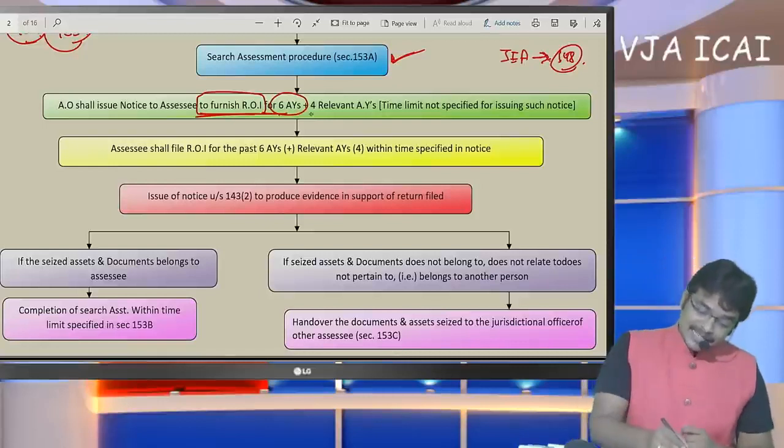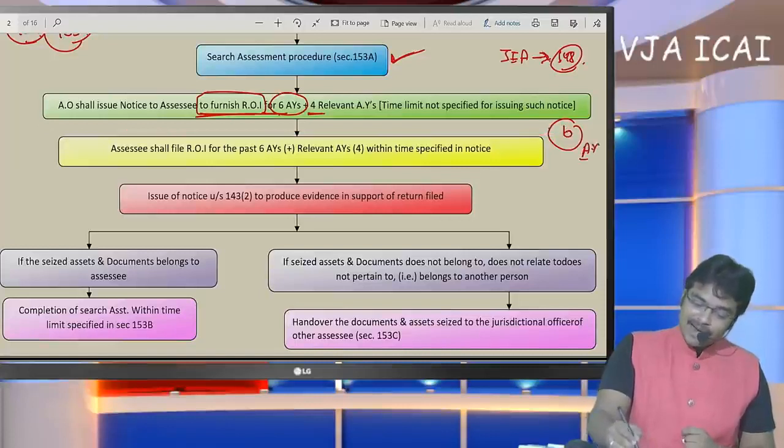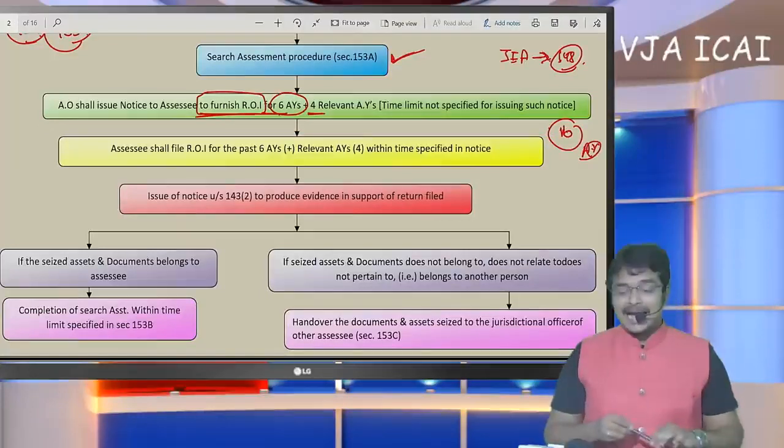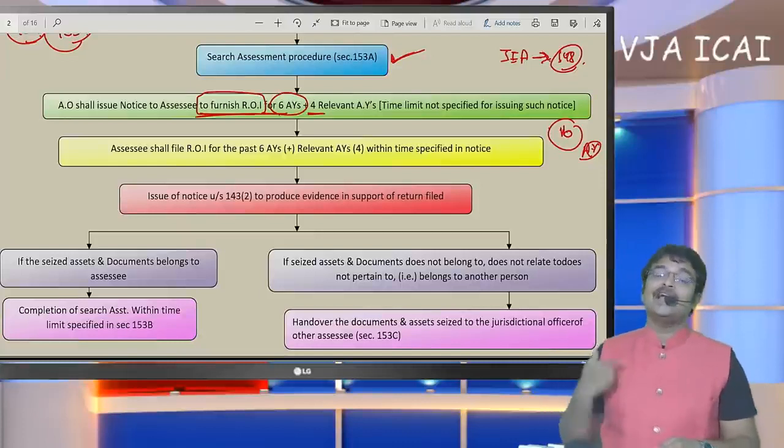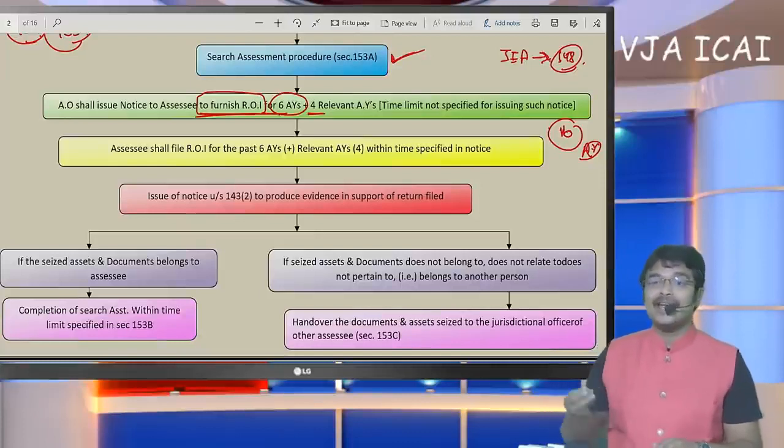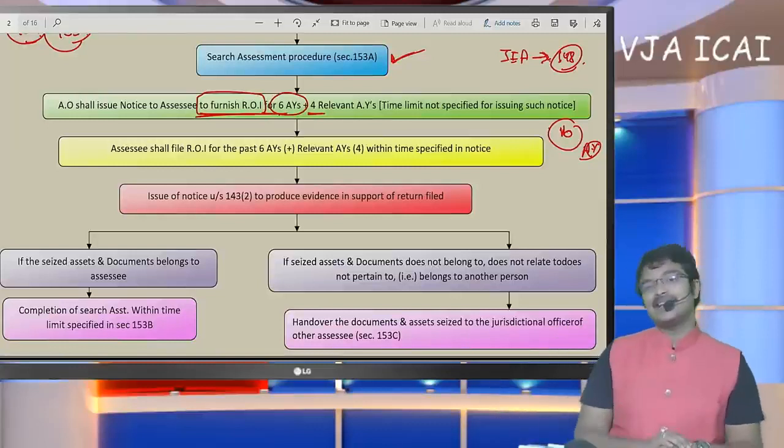In certain cases, plus 4 assessment years. That means for 10 assessment years, notice can be issued to file the return of income. Now the past 10 years' returns should be filed by the SSE, not 1, 2, 3, but 10 years' returns. The department can go back for 10 assessment years.